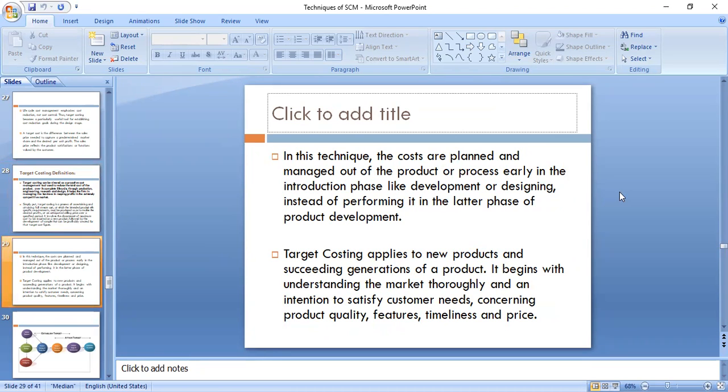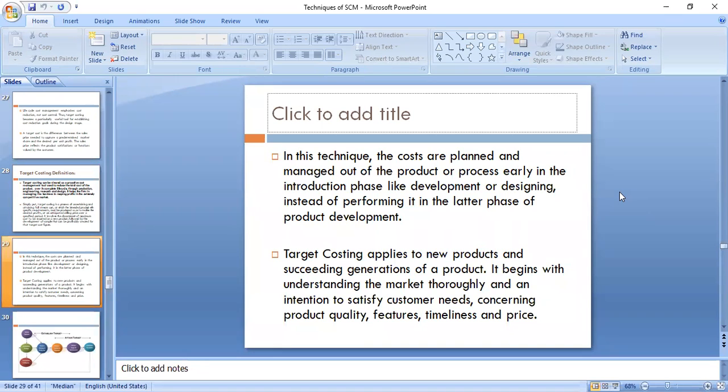Then yesterday we discussed that in this technique costs are planned and managed out of the product or process early in the introduction phase, like development or designing, instead of in the later phase of product development. Right? And the last point we discussed was succeeding generations of product.